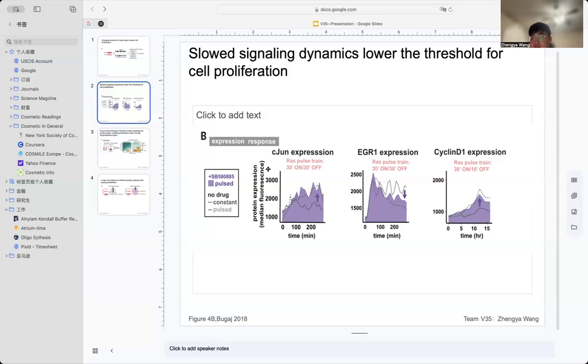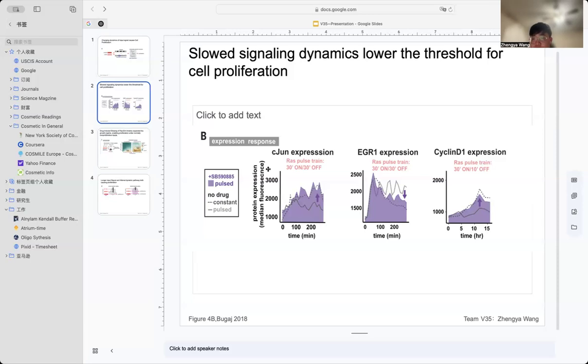Interestingly, pulsed input with drug SB590885 results in a similar EGR1 expression pattern as constant input without the drug. This indicates that the drug-treated cell interprets pulsed input as if it were sustained, altering temporal decoding of the signal.